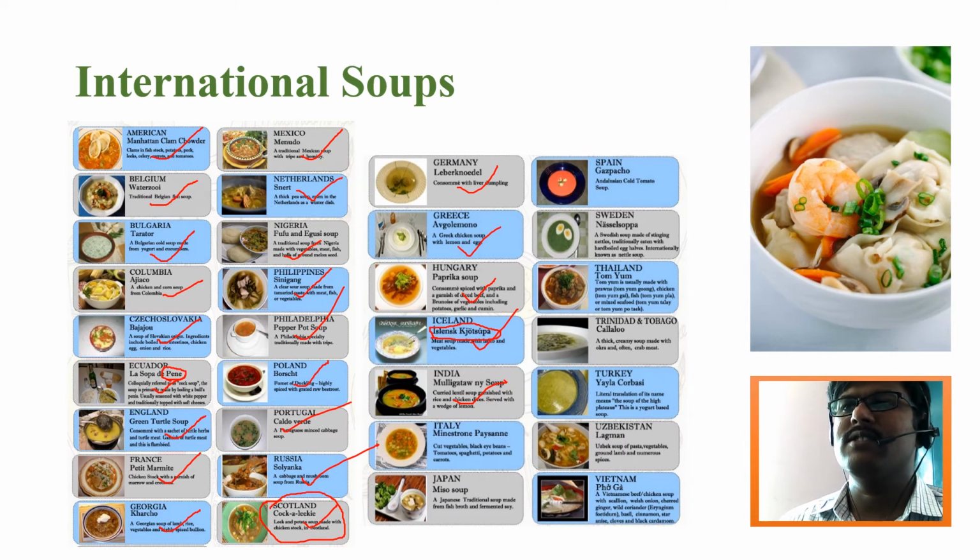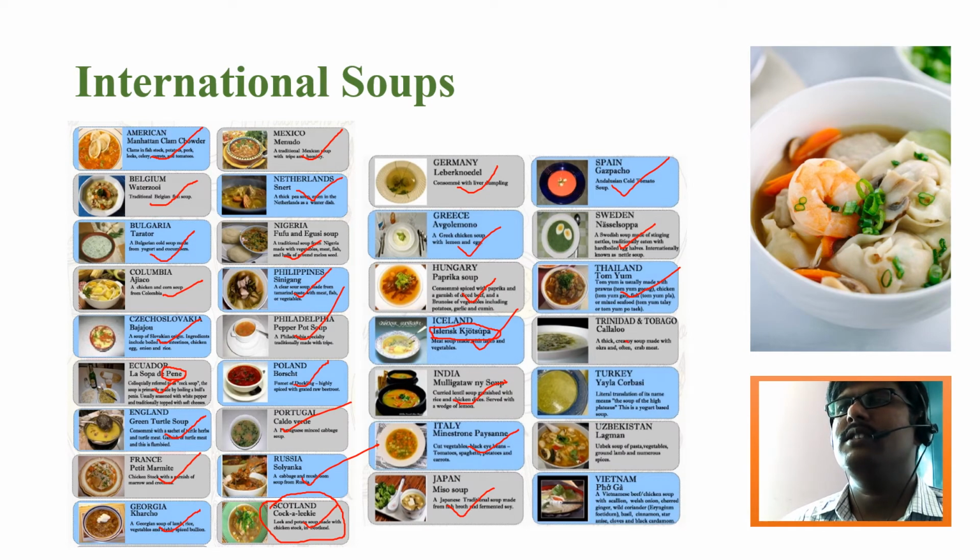Okay, so minestrone is a pasta-based soup from Italy, and miso soup is a very famous soup in the entire continental cuisine, that is from Japan. And gazpacho, I already told you, is a cold soup from Spain. Gazpacho is a very well-known soup; you can find it in any restaurant in India. After that, Nasisel Lopa is from Sweden, and Tom Yum is another common, well-known, famous soup that is from Thailand. You can see this soup, Tom Yum, on any Indian menu card, in any multi-cuisine restaurant.